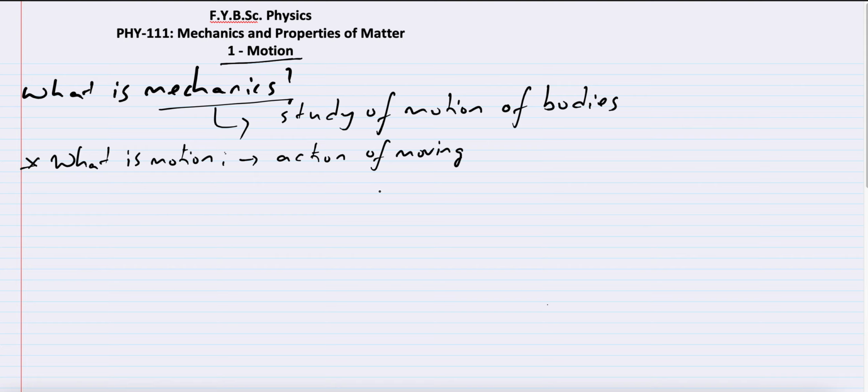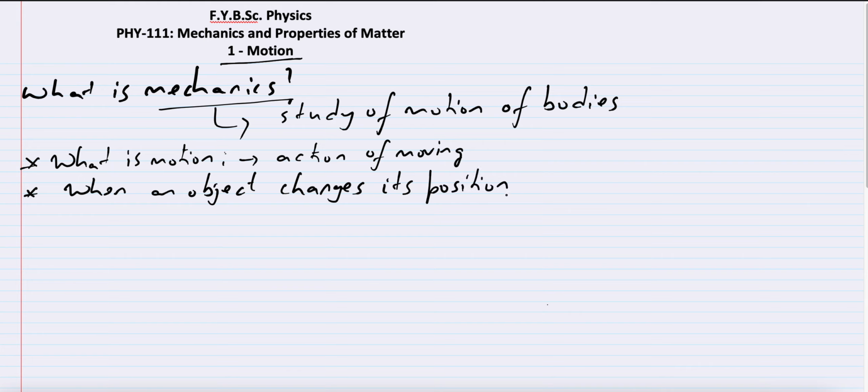Now, whenever an object changes its position with time, it is said to be in motion. Let me write this down. This is very important. Whenever an object changes its position with time, it is said to be in motion.